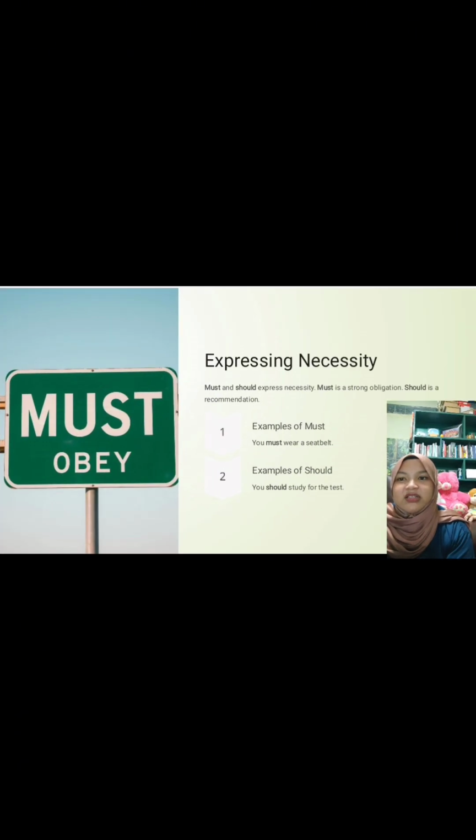Expressing necessity. Must and should express necessity. Must is a strong obligation, should is a recommendation. Example of must: you must wear a seat belt. Example of should: you should study for the class.